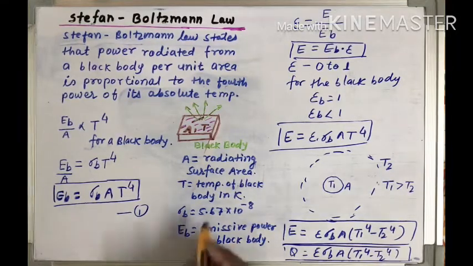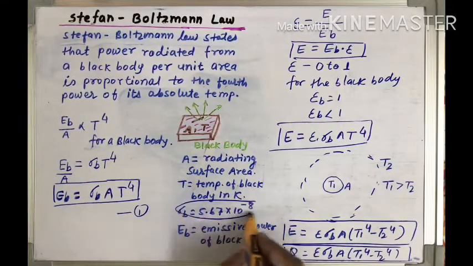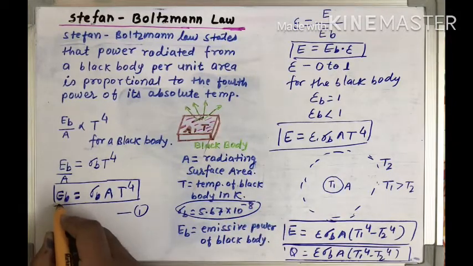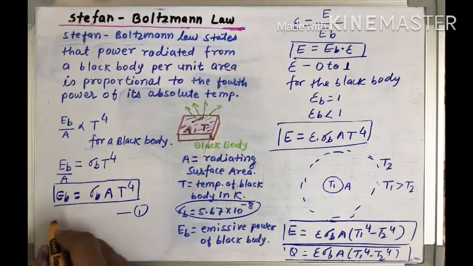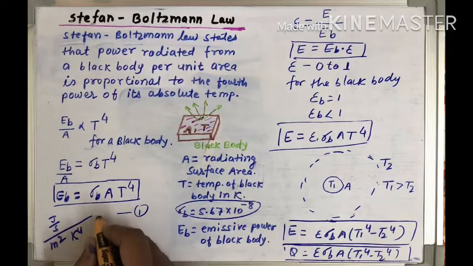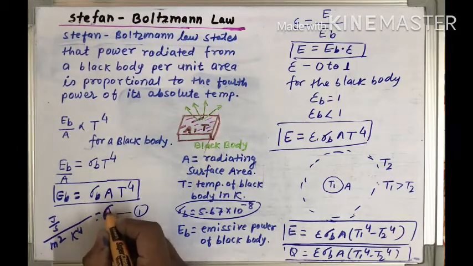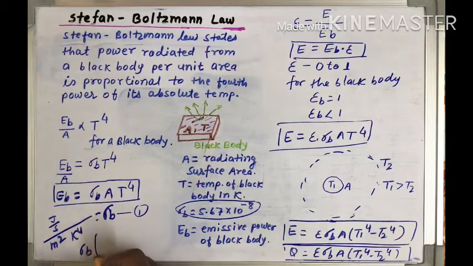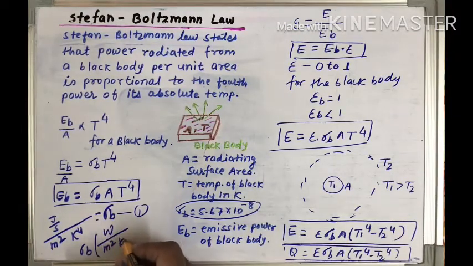Now what is the unit of sigma B? From this equation we can say that the unit of EB, the emissive power, is joule per second or watt, divided by area in meter square and temperature in Kelvin to the power 4. So this is sigma B. The unit of sigma B is watt per meter square Kelvin to the power 4.